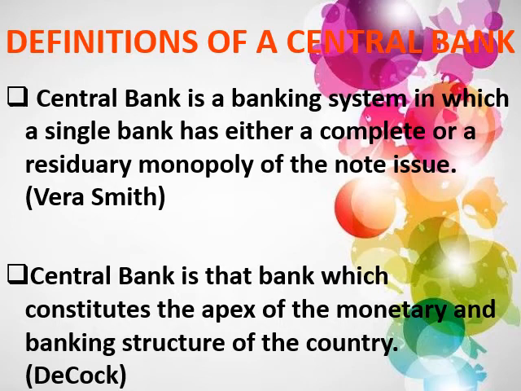Now, according to de Kock, central bank is that bank which constitutes the apex of the monetary and banking structure of the country. So the entire monetary and banking structure of the country is completely controlled by the central bank. This is what de Kock's definition describes.